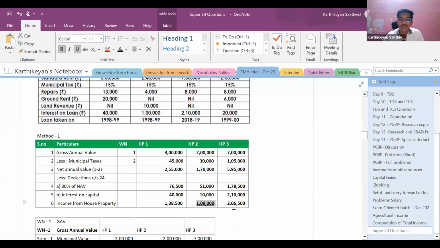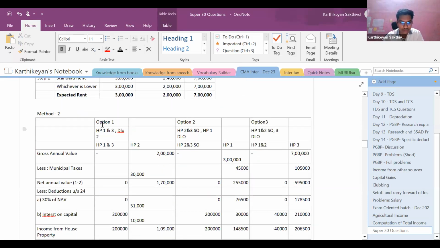So house property 2 is to be treated as deemed to be let out, and house property 1 and house property 3 are to be treated as self-occupied properties. This is the conclusion of this step.